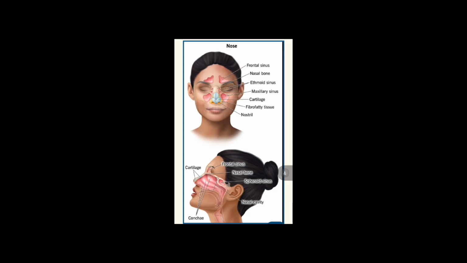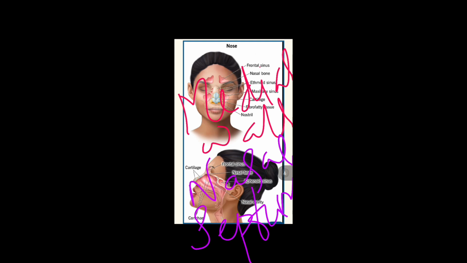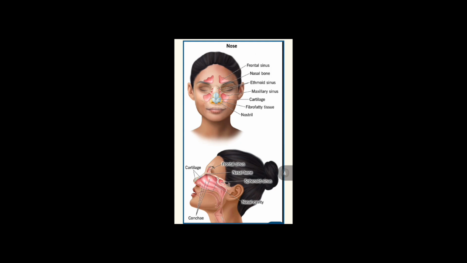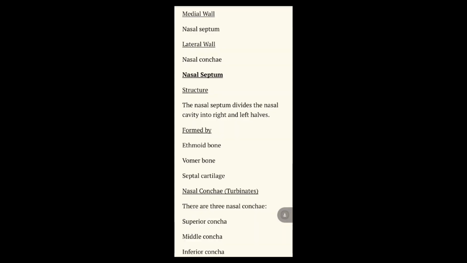Then we can learn about the boundaries of the nasal cavity: the nasal bone, frontal bone, sphenoid bone and maxillary bone. The floor is the hard palate, the medial wall is the nasal septum, and the lateral wall has the nasal conchae. The nasal septum divides the nasal cavity into right and left halves. The nasal septum is formed by the ethmoid bone, vomer bone and septal cartilage.